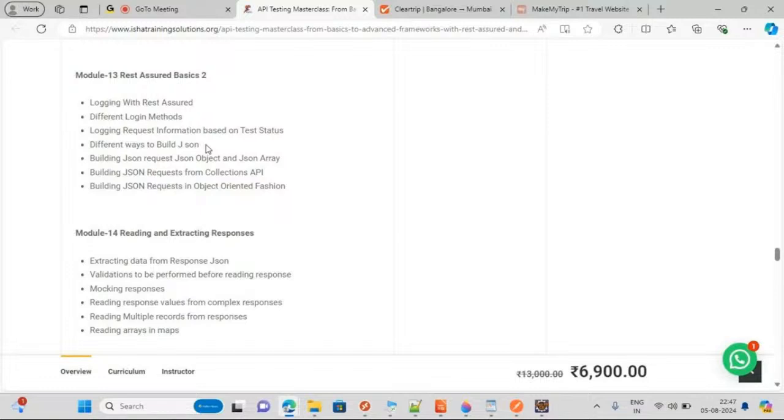But with Java-based, actually I will tell you, it's not about what the advantage of using it over Python is. The question is where it will fit: where Python with DB or Python with API will fit, in which type of requirement, and where Java-based Rest Assured will fit.